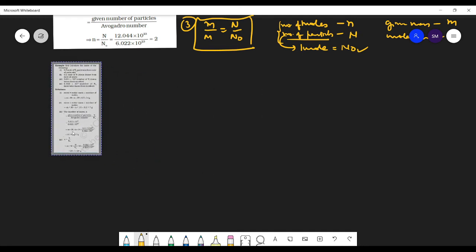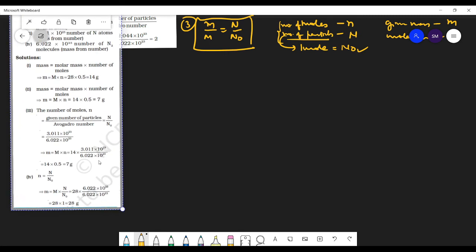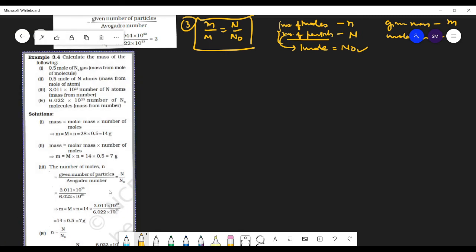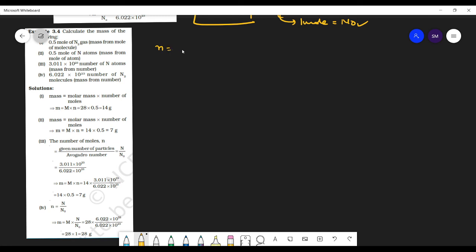Okay. So first thing that I want to tell you is, whenever these questions come, always write the formulas, with n is equals to the number of moles is equals to given mass upon molar mass and given number of particles upon Avogadro's number.